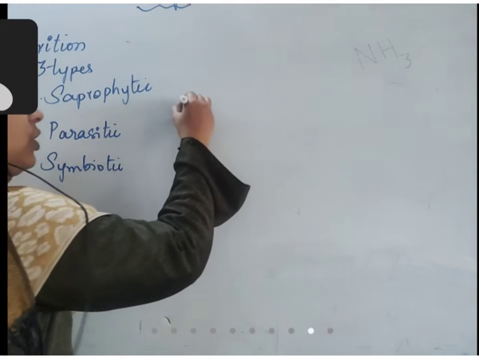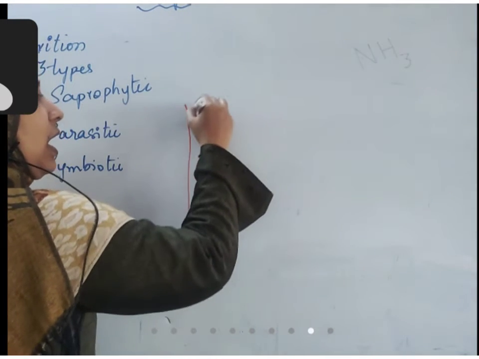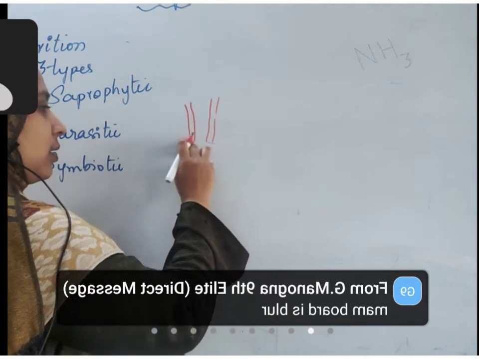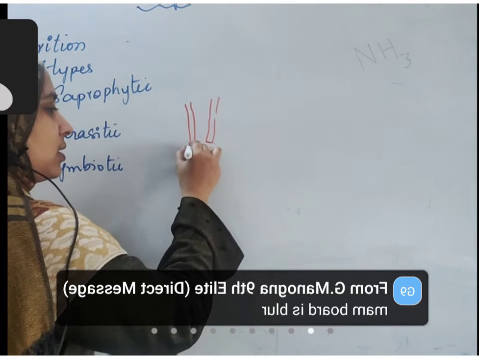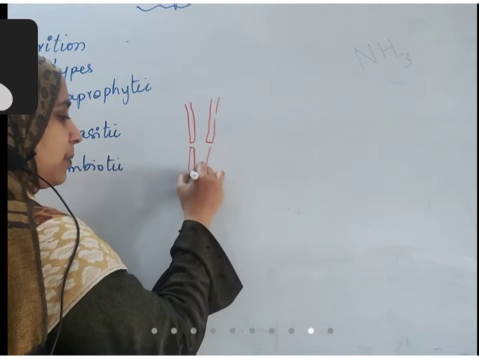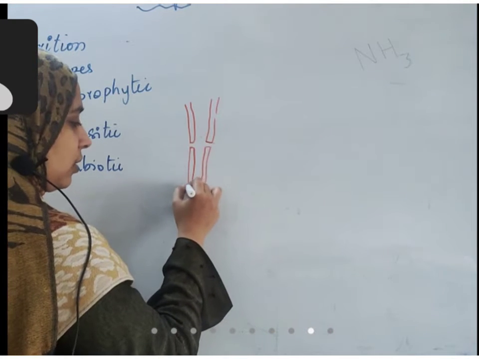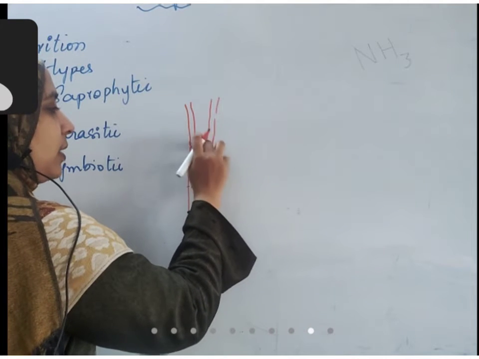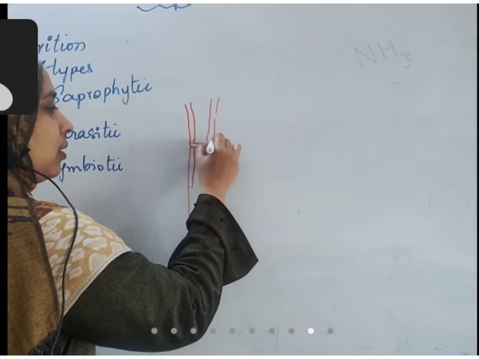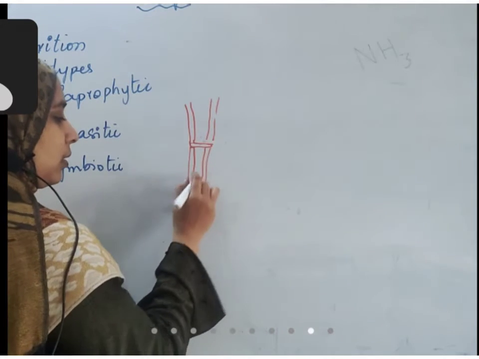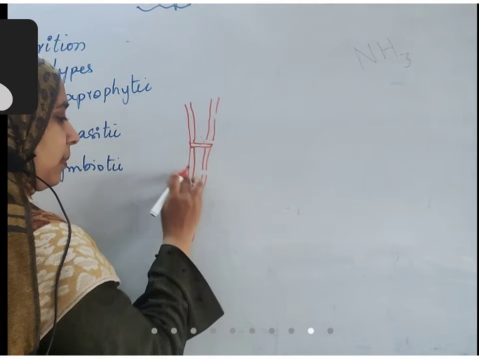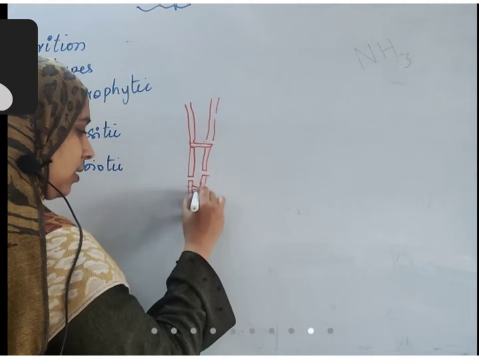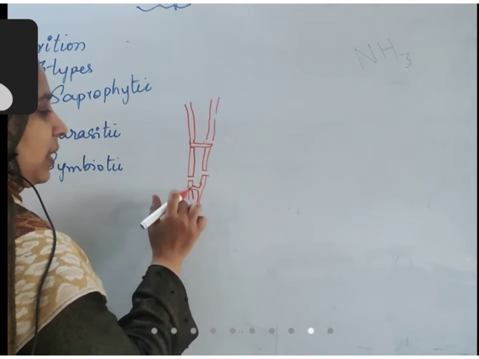Take the saprophytic nutrition. This is the hyphae that is present. These are the chitinous walls, and there are some gaps in this chitin wall. So till here it is one cell. Let us assume this is one cell. There is some gap in the wall. This is the second cell. Here there is again a gap. This is the third cell, having a gap like this.